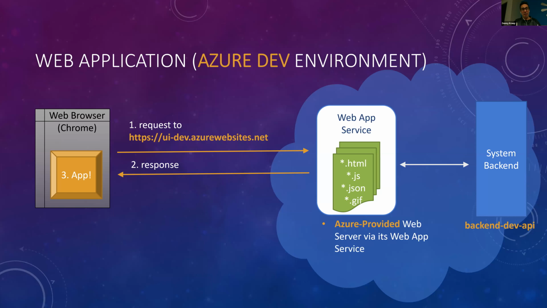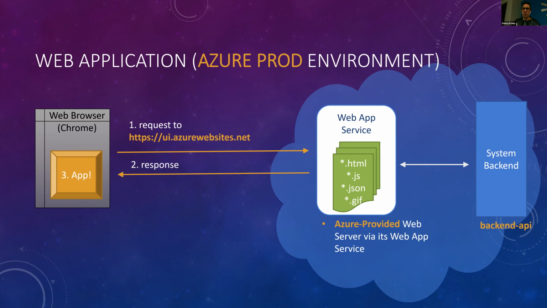We just want to have a dedicated development URL where we can access the website. It'll know how to access the development backend to support it. And similarly, the production environment would have similar files and simply be hosted on a production URL and know how to reach a production backend.